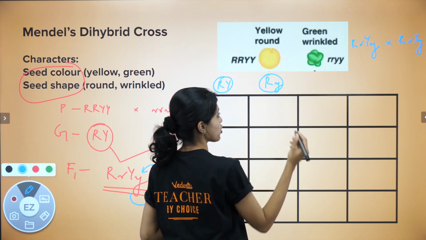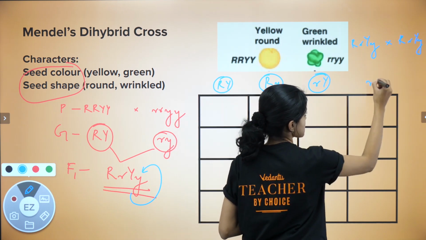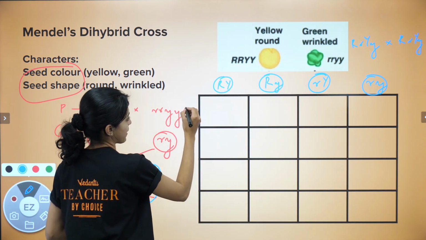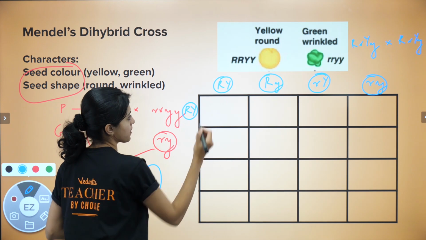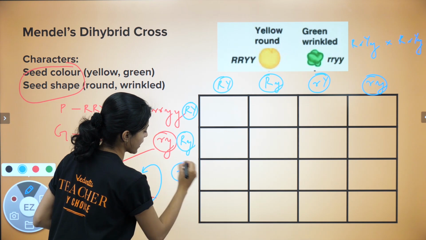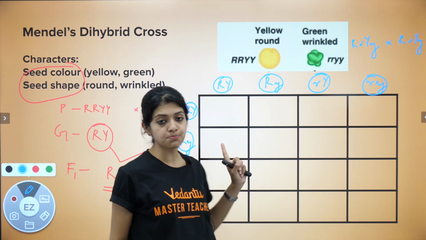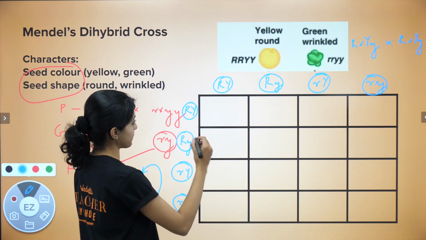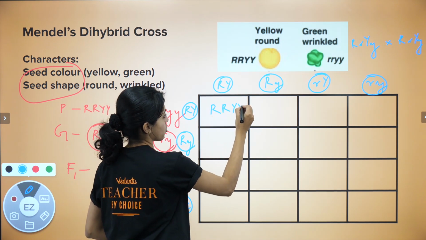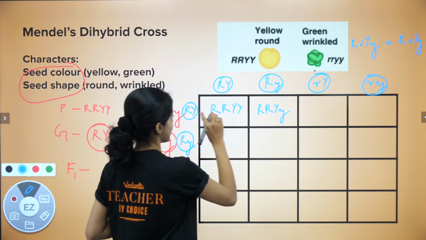This is another possibility. Small r and capital Y would be the next combination, and a small r, small y would be the fourth one. Similarly, for this parent, it would be exactly the same. Capital R, small r, capital Y, and a small r, small y. Now let us fill up this Punnett square with all of these combinations. It is a combination of these two. So the next one will be a combination of these two.